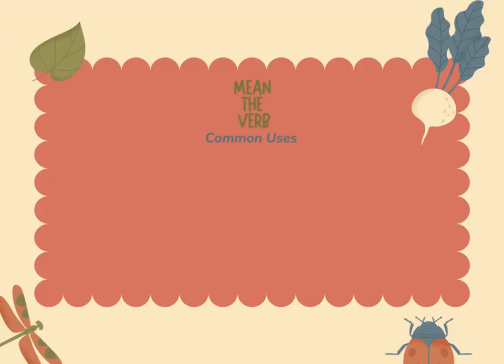Now, mean the verb has common uses, and I just wanted to expand on those. To express meaning to do something, you intend to or plan to do it. So, I meant to help is an example. Means something to someone brings in the important aspect of meaning.